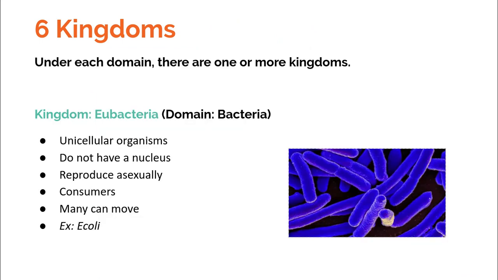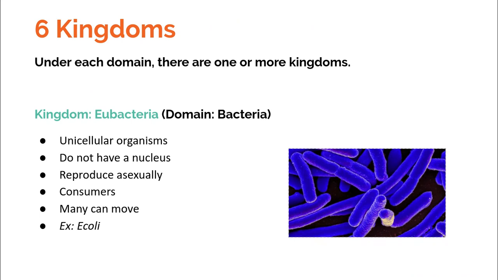The first kingdom we have here is eubacteria. So this is the kingdom below the domain bacteria. They are unicellular organisms. They don't have a nucleus. Most of them reproduce asexually. So remember, that means that from one parent that usually divides and splits into 2, you get an offspring.